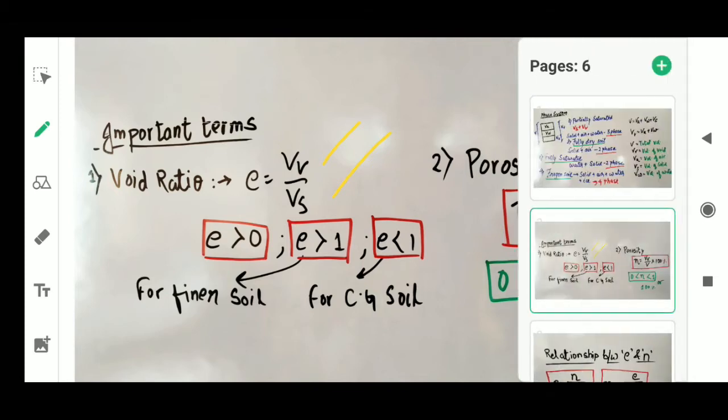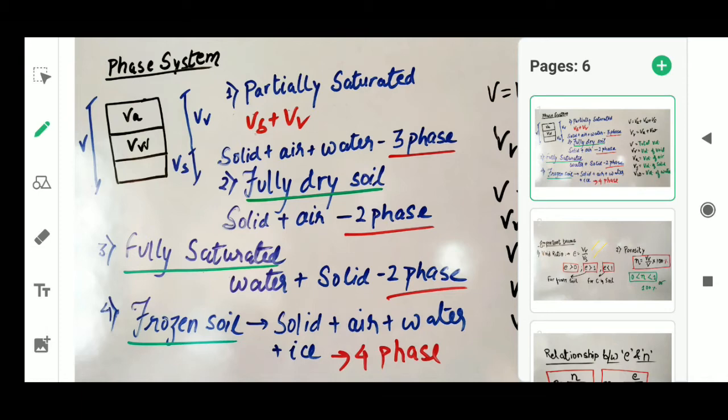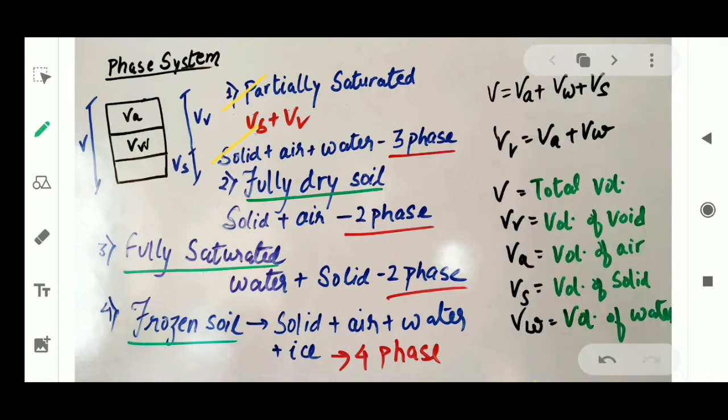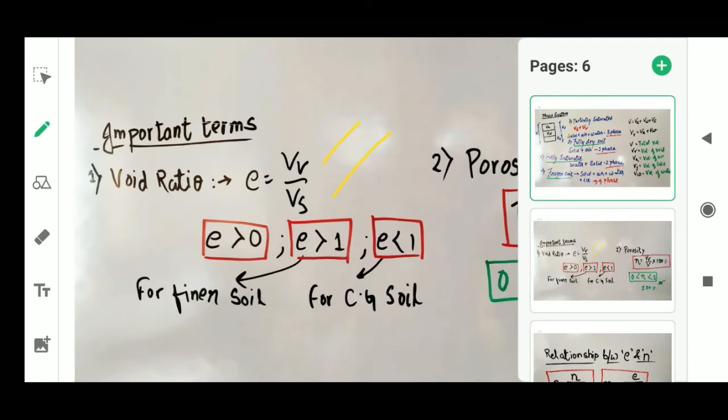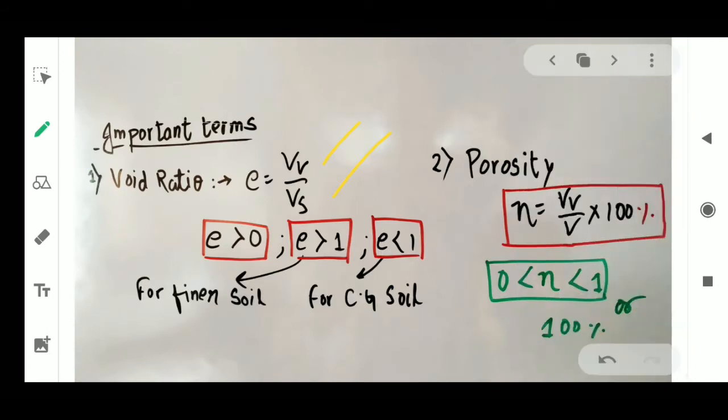Just see the phase diagram I have drawn. It is the volume of void by volume of solid, right? So volume of void by volume of solid, what will become? It will become void ratio. So e greater than 0 is the condition. e cannot be 0. It will always be greater than 0. And I have written the condition e greater than 1 for finer soil. The finer the soil, the greater the void ratio, right? And e is less than 1 for coarse grained soil, right? Here is the void ratio.